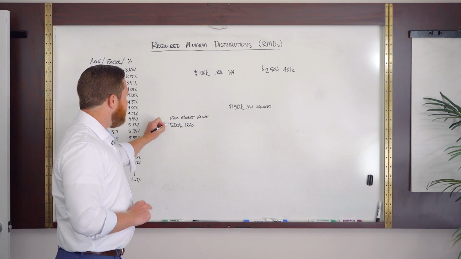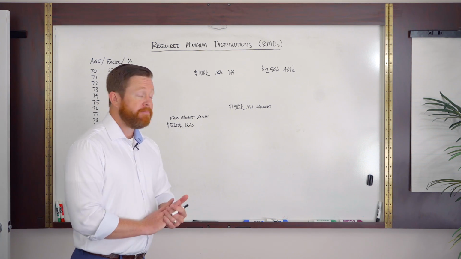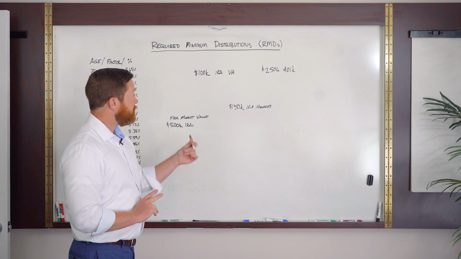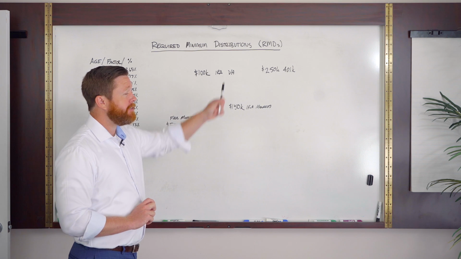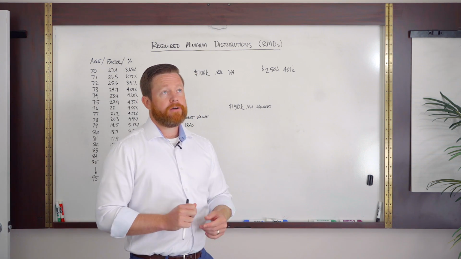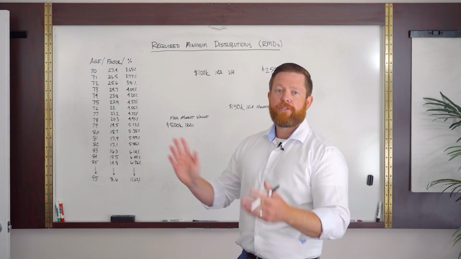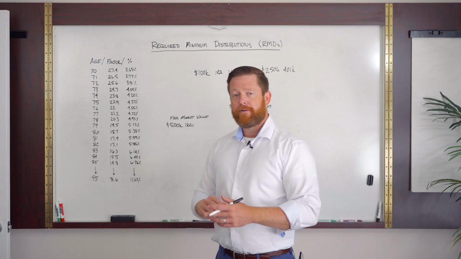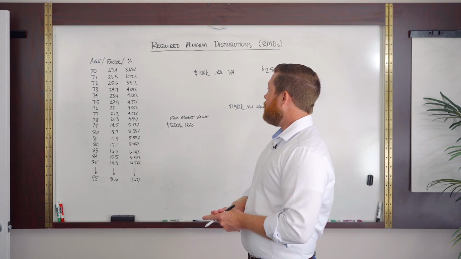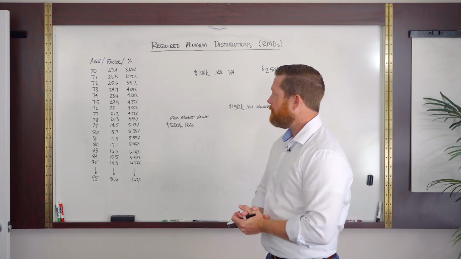But then how can we take the required minimum distributions? Well, one of the things that jumps out first and foremost is inside of a variable annuity, we're probably going to leave this thing alone because they probably bought insurance on it a long time ago, for a guaranteed minimum withdrawal rate or a guaranteed minimum death benefit or any of these crazy riders out there, and it doesn't make sense to cash it out and do some good money management with it.